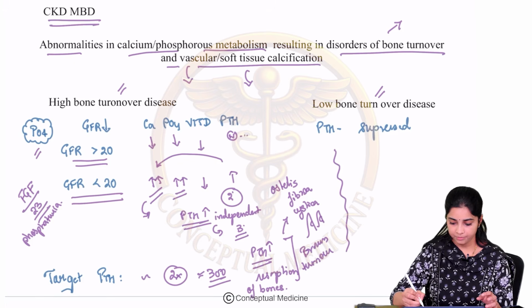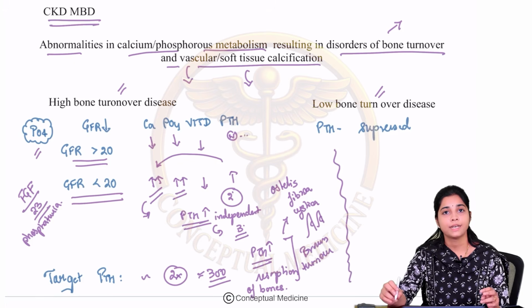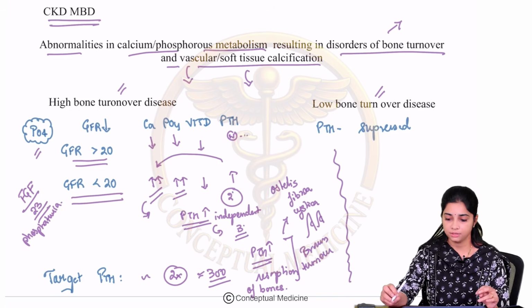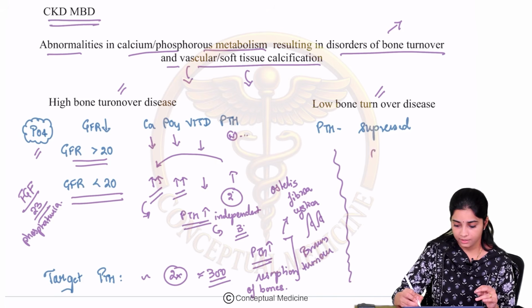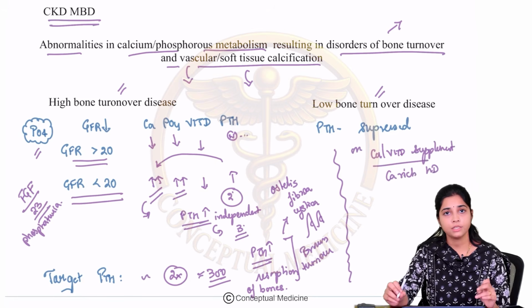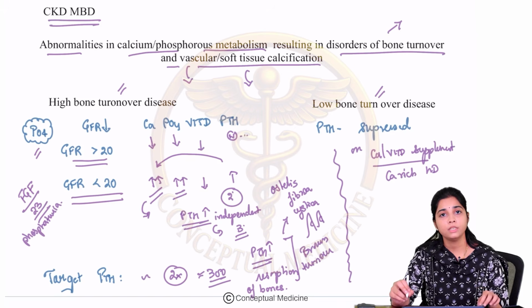Now, in certain people, you can have a low bone turnover disease. So what happens here in patients who are on calcium and vitamin D supplements, or undergoing a calcium-rich hemodialysis? In these CKD patients, what happens to the PTH?